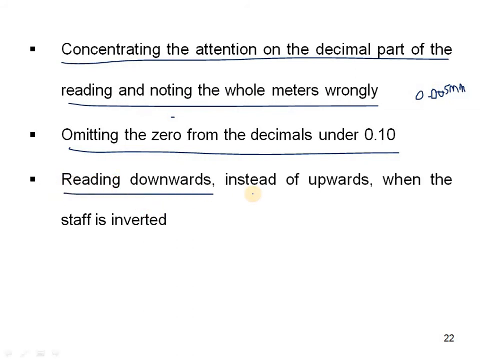And reading downwards instead of upwards when the staff is inverted. So when the staff is inverted, meaning it is in the vertical condition or in some cases in an inclined position, the reading goes downwards instead of upwards. The readings we have to see from the bottom itself, but instead of upwards we are reading downwards. In those cases, that is when the staff is inverted, we will be reading that way.